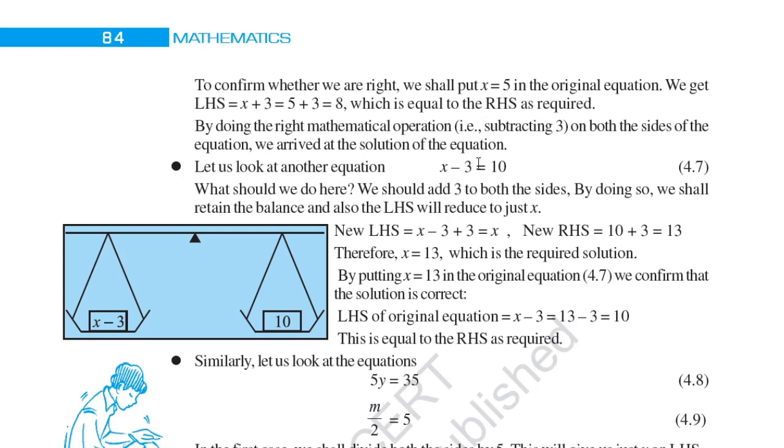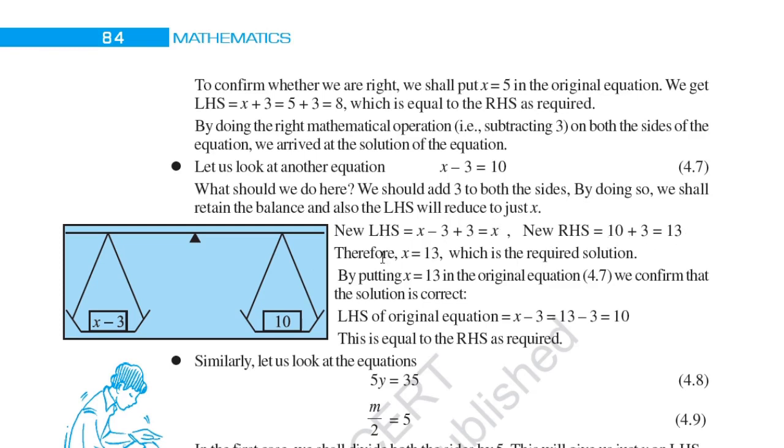x minus 3 is equal to 10. So you can see here is x minus 3 and here is 10. What should we do here? We should add 3 to both sides. By doing so, we shall retain the balance, and also the LHS will be reduced to just x. So LHS is x, the new RHS is 13.